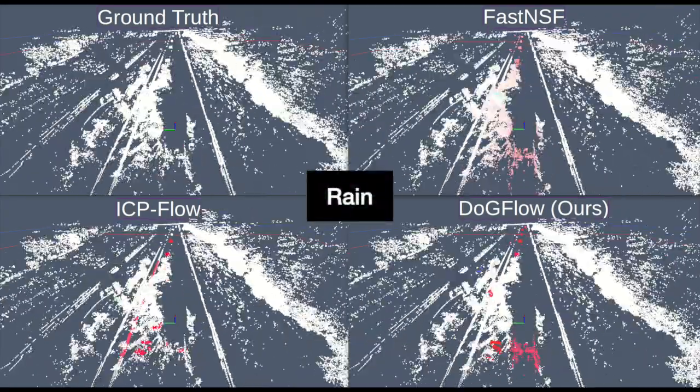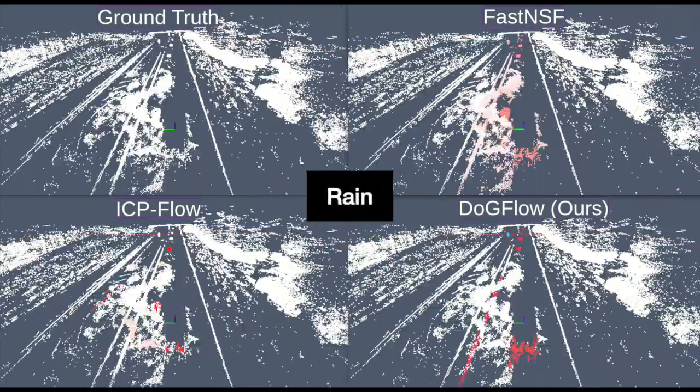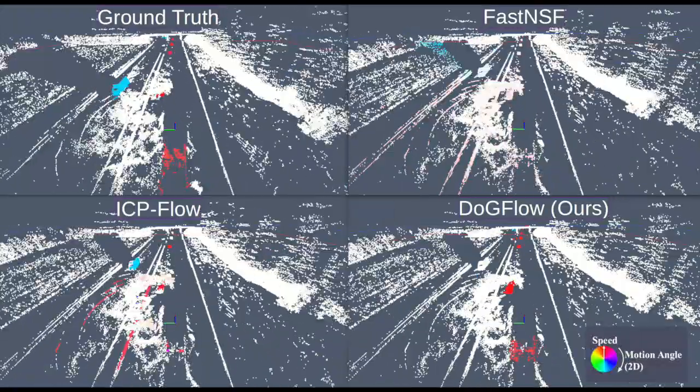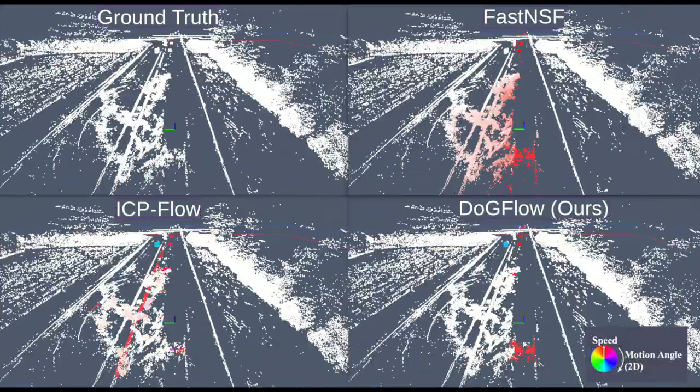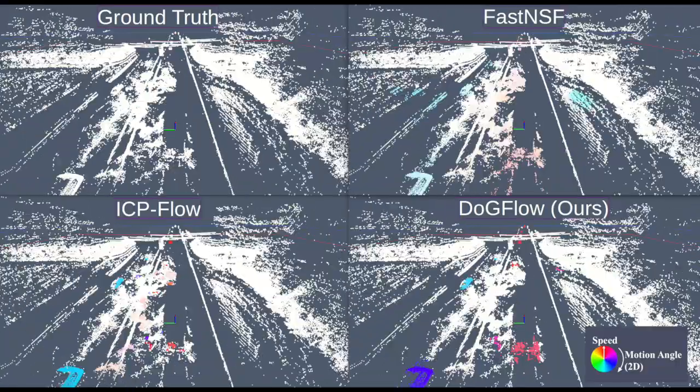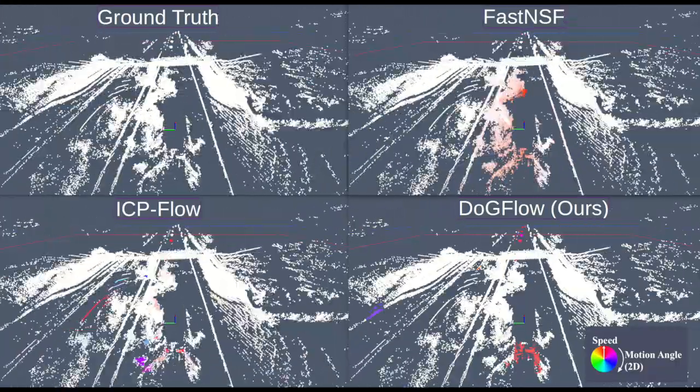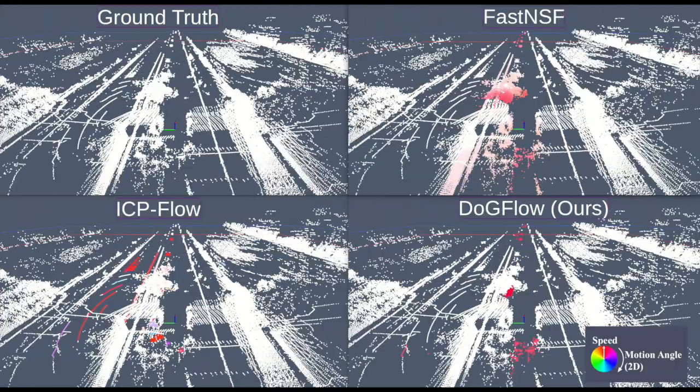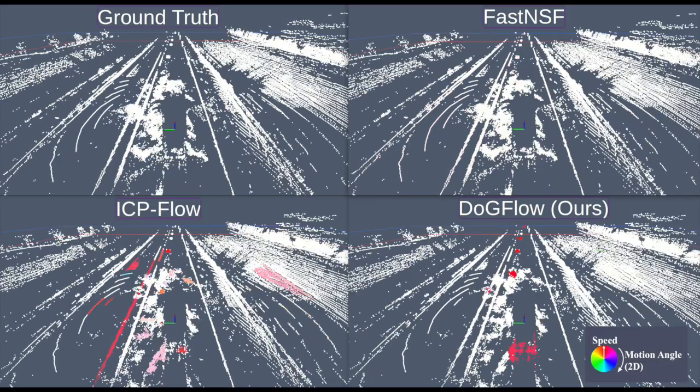Lastly, we show a rainy weather scenario. Both ICP flow and fast NSFP produce noisy predictions in the spray of water produced by the overtaking vehicle on the left. On the other hand, our method produces robust predictions in this region thanks to Doppler-guided label transfer.